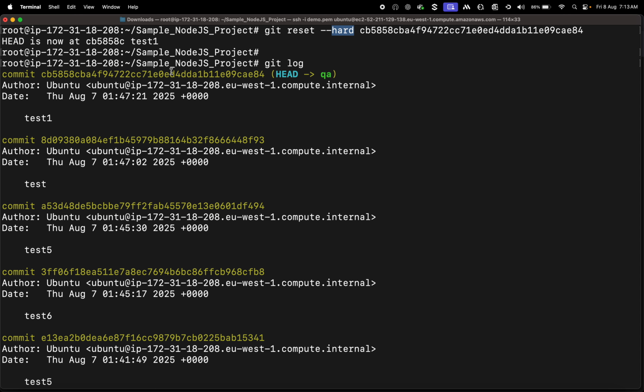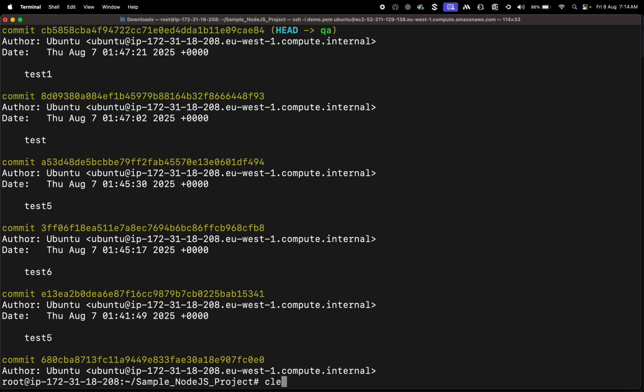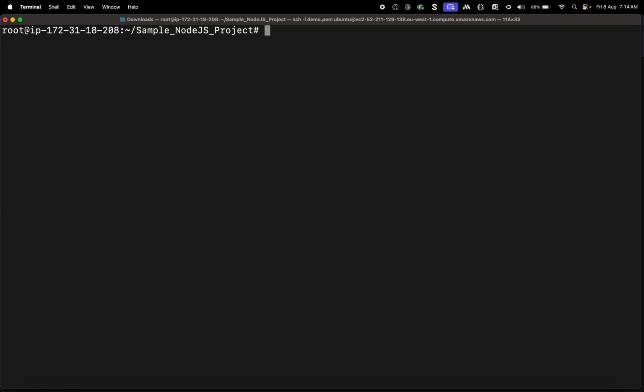See, here is where the data is gone. Now head is, of course, pointing to the test one commit because that's what we told. CB 5858. On top of it, there were 4 commits. All are deleted. Gone, they're gone. We cannot get it back. It's over completely. That's about git reset hard.